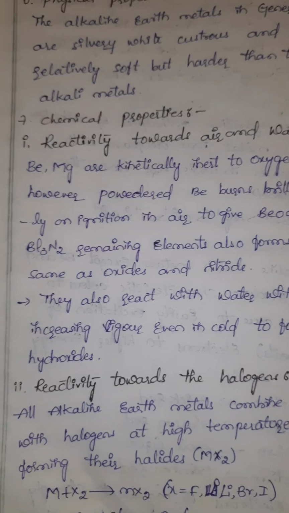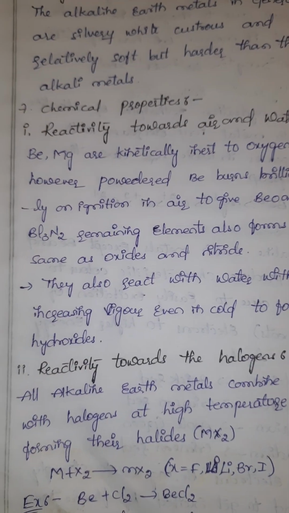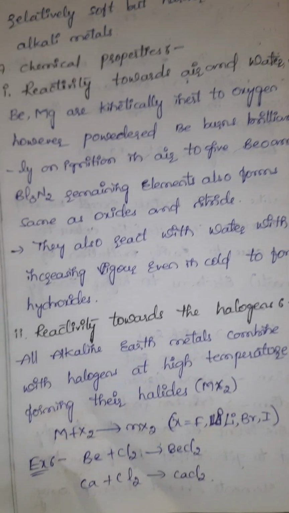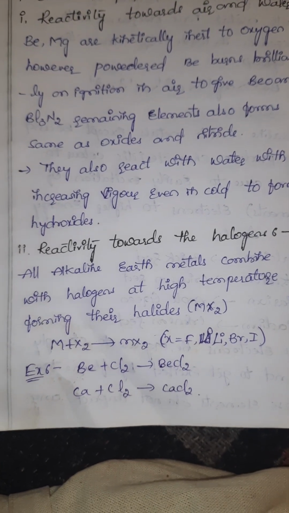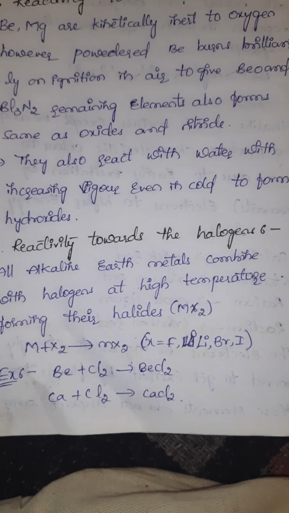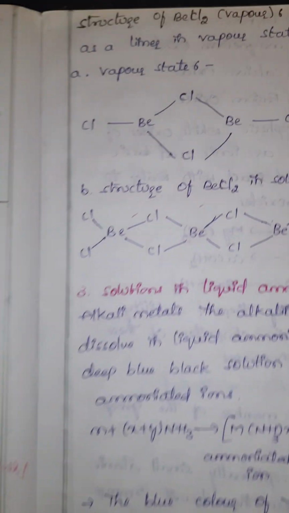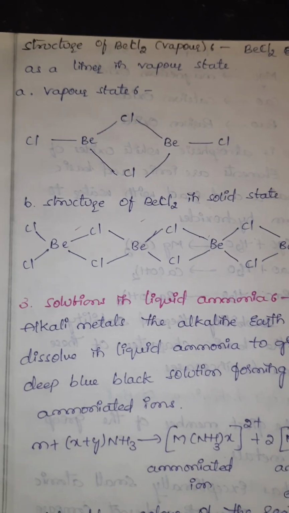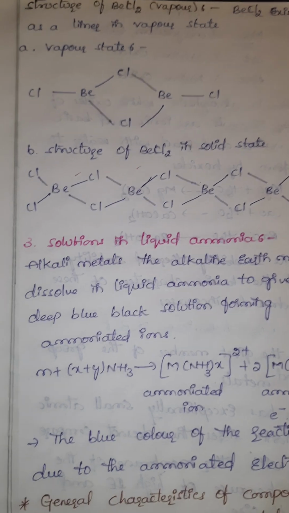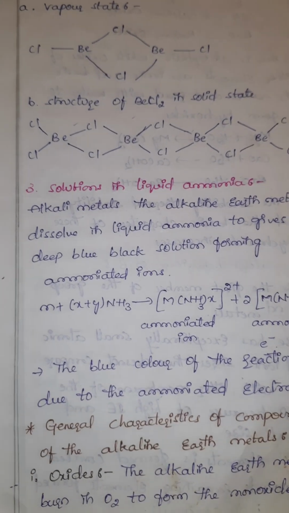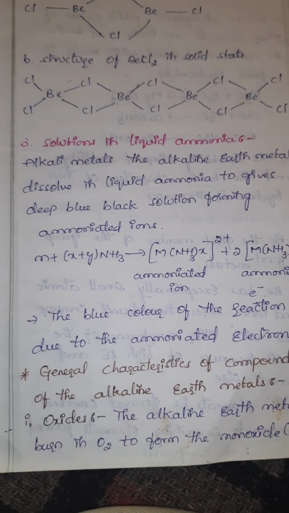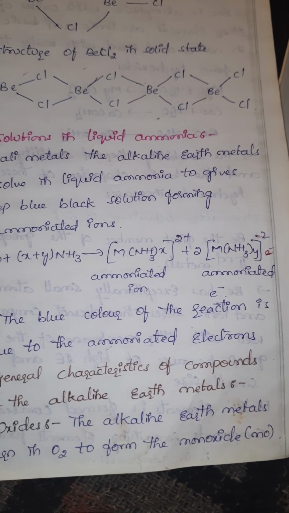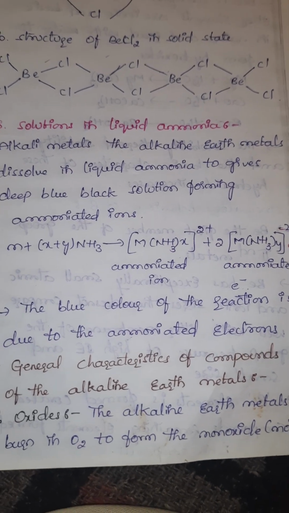Chemical properties: reactivity towards air and water, reactivity towards the halogens, MX2 type halides formation. Structure of BeCl2 in the vapor state. Structure of BeCl2 in the solid state. Solution in liquid ammonia: metal undergoes the following reaction, with blue color solution formation due to the ammoniated electron.